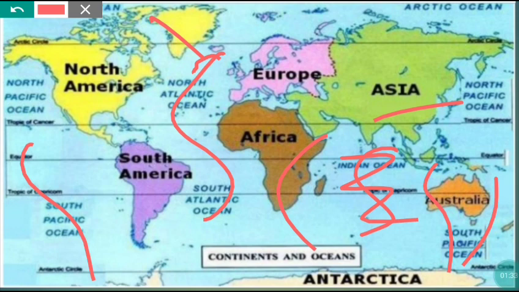And next is the Arctic Ocean. This is the smallest ocean, and it is connected with the Pacific Ocean by the Bering Strait. Strait means a narrow stretch of shallow water.